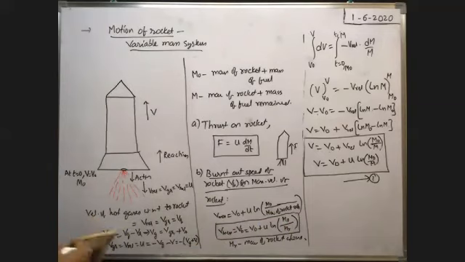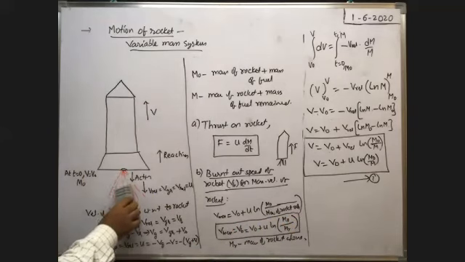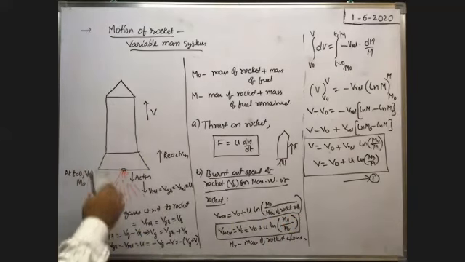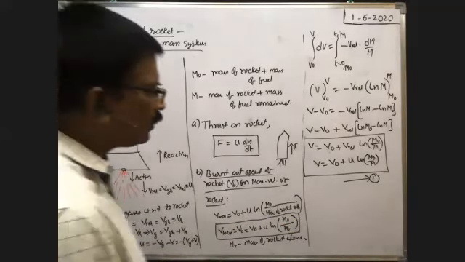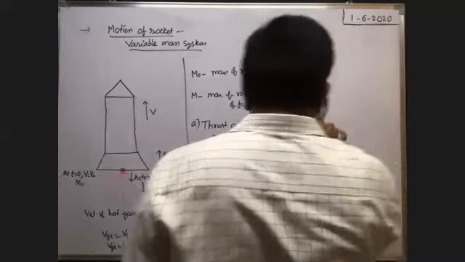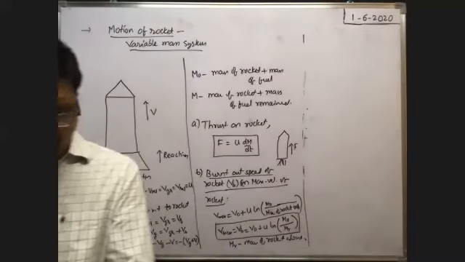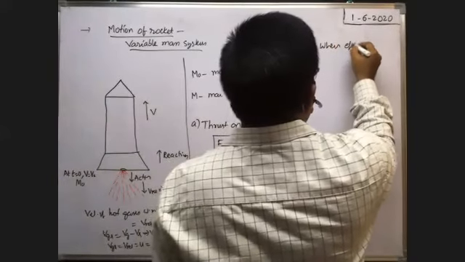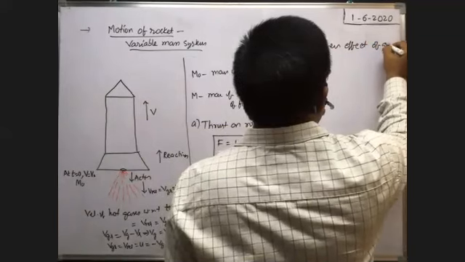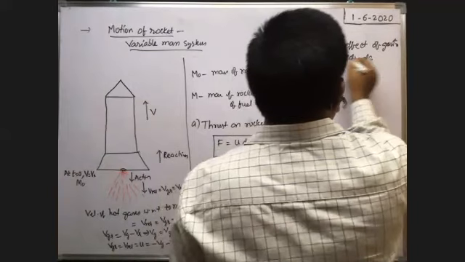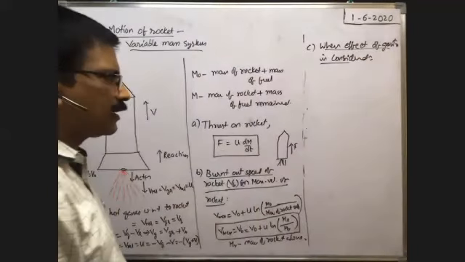Next, suppose the effect of gravity is considered. The force exerted by the hot gas on the rocket is very large compared with the gravitational force or weight of the rocket. That's why the weight is not considered. Suppose the weight of the rocket is also considered, when the effect of gravity is considered.